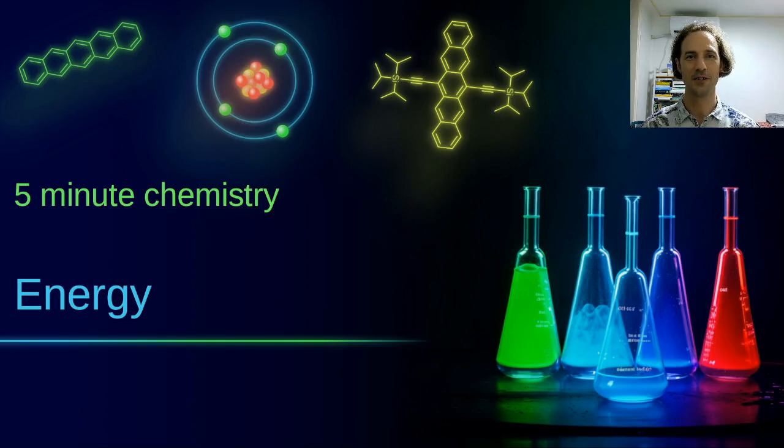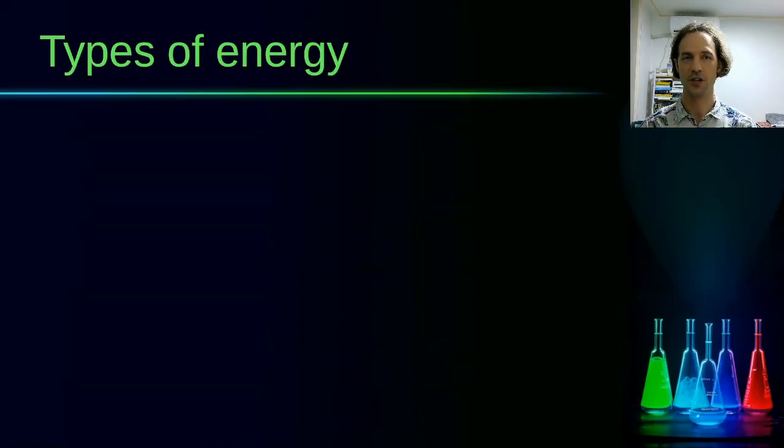Today we are going to take a detour to the land of physics and talk about energy, because understanding energy will help us understand a lot of chemical processes. So energy has multiple types. You can convert energy from one type to another. Energy also has some conservation laws, so you cannot just destroy energy or create energy from nothing.